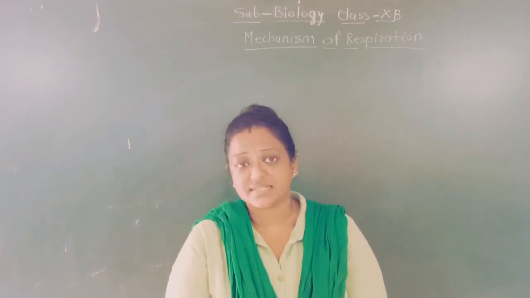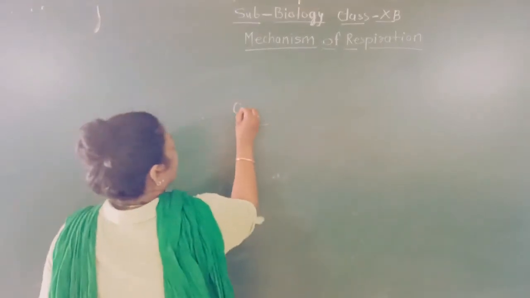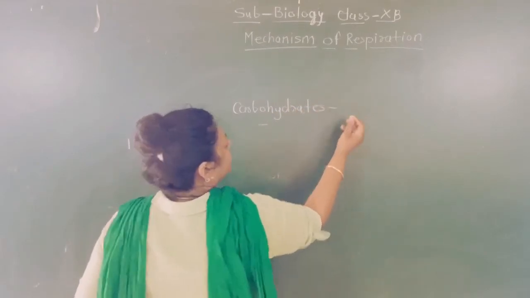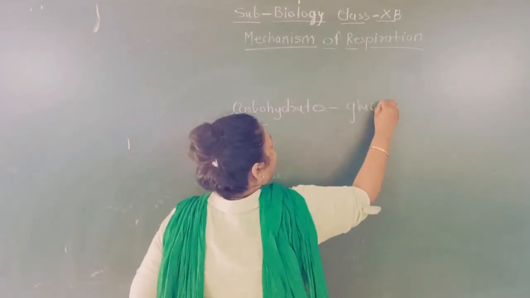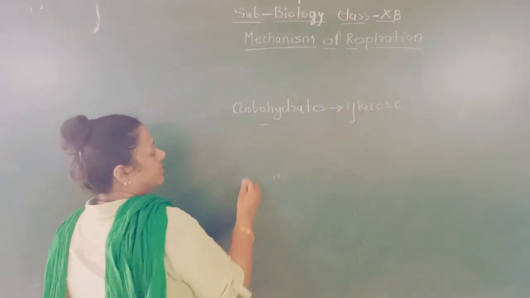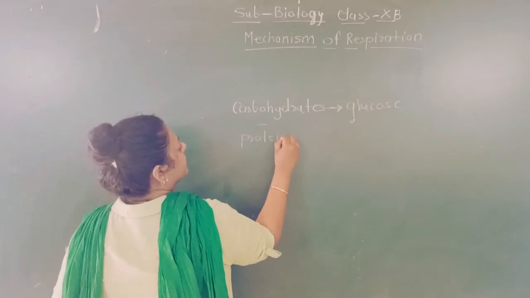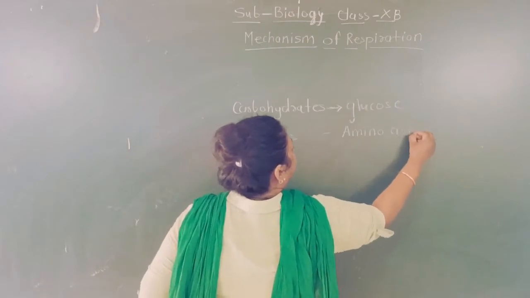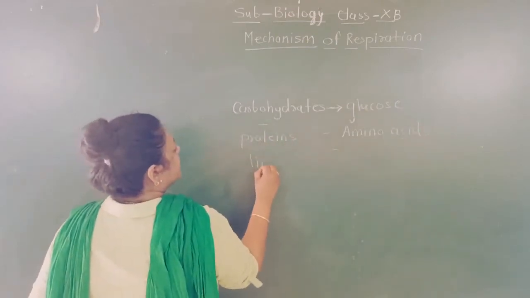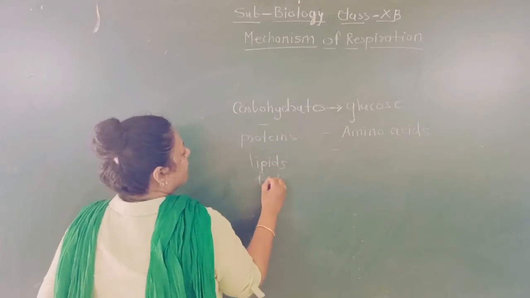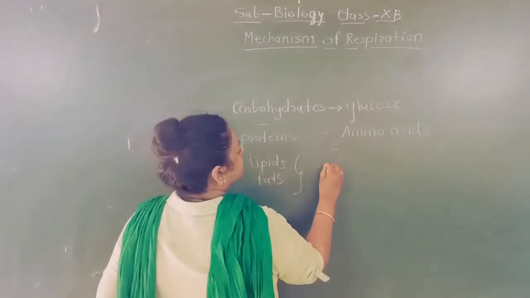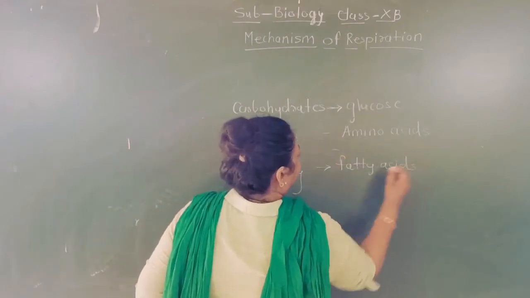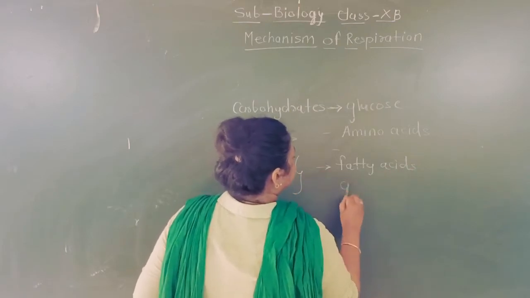Okay students, now what happened to the food, the nutrients? Mainly, you know we had carbohydrates. The carbohydrates we have eaten are converted into glucose. Then we have eaten proteins, and those proteins are converted into amino acids. And then we have eaten lipids or fats, and those lipids and fats are converted into fatty acids and glycerol.